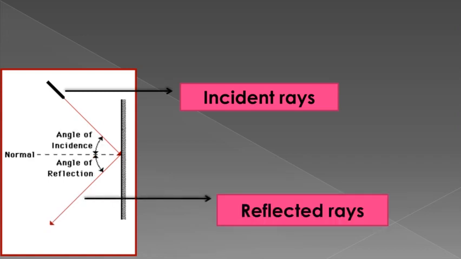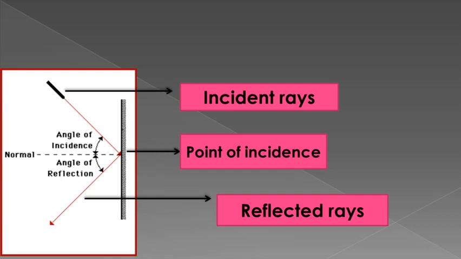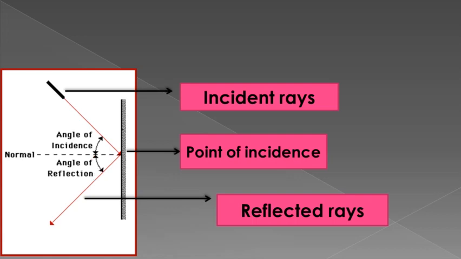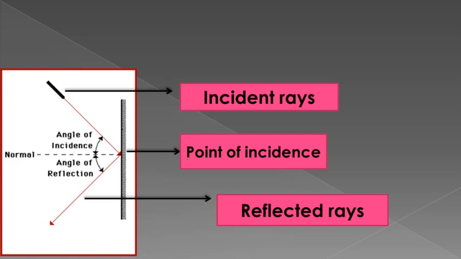The point at which an incident ray falls is called the point of incidence. So this is the point of incidence at which the incident rays are falling, and the rays going away from the surface after reflection are called reflected rays. And you can observe one perpendicular line, that is the normal. The angle between the incident ray and the normal is called the angle of incidence, and the angle which is formed between the normal and the reflected ray is known as the angle of reflection.